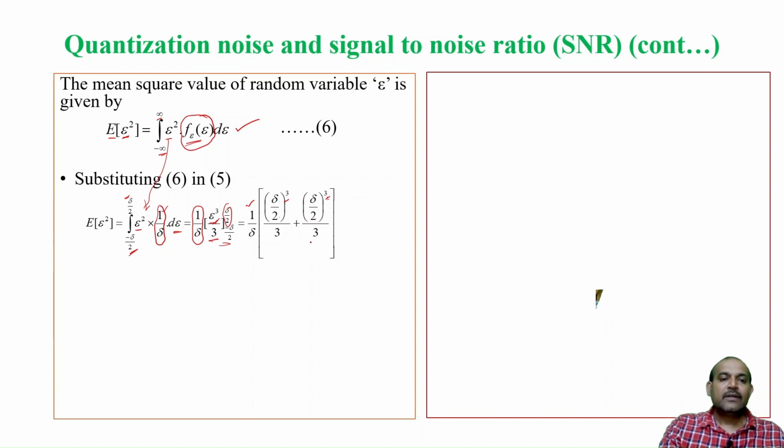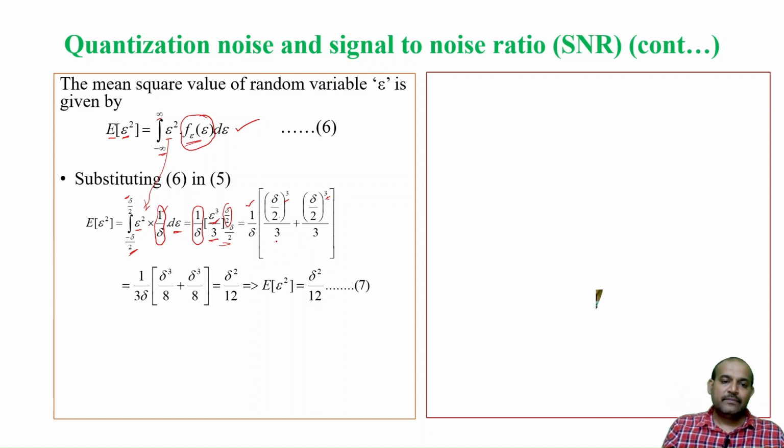Now, you see that 3 is common in both the terms, so you can take 1 by 3 delta outside, and you will remain with delta by 2 whole cube, which means delta cube by 8. Again here, delta by 2 whole cube, which means delta cube by 8. So now, 8 is common again.